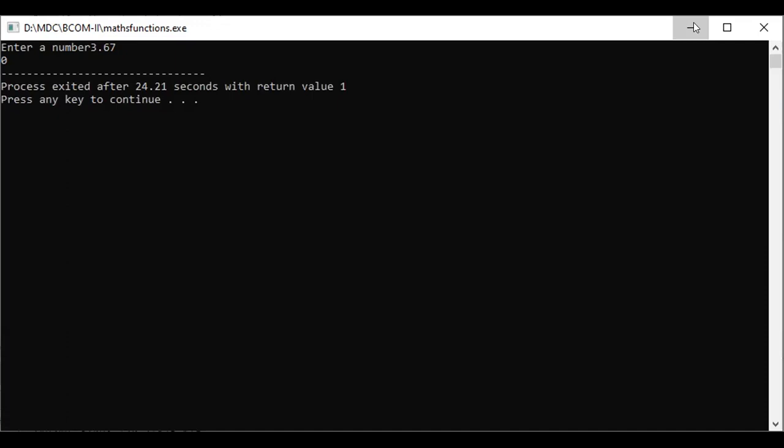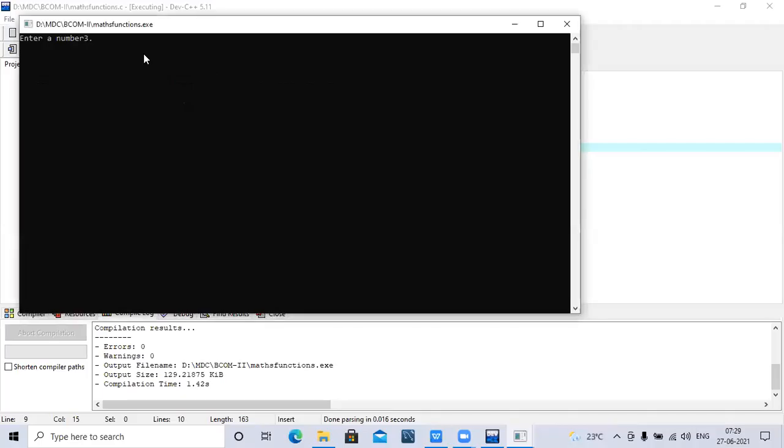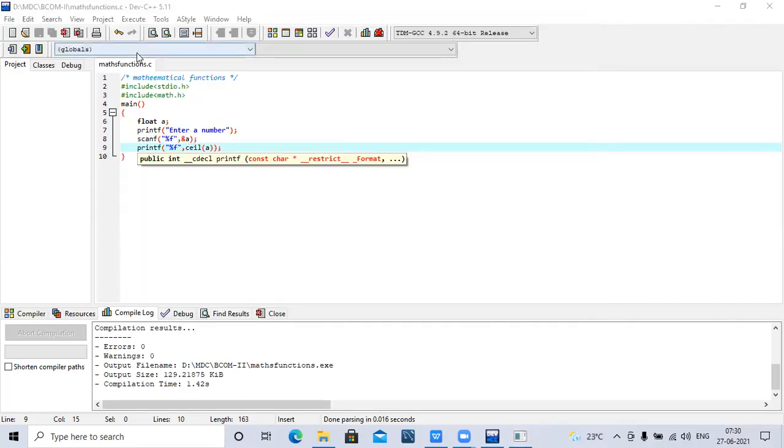So even though you are giving a decimal point below 0.5, like 3.4, or even 3.01, it will go to 4.